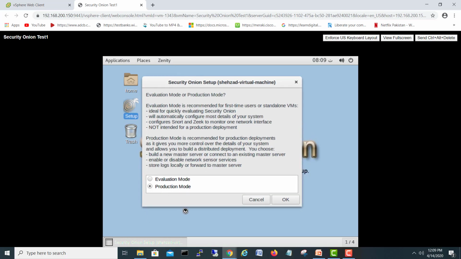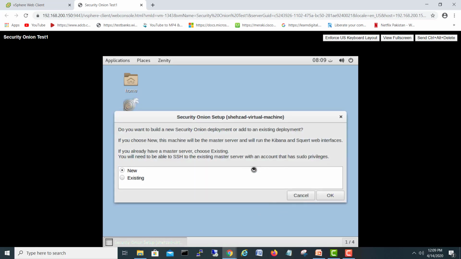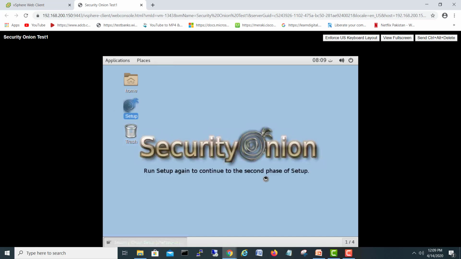I'll go for my production. Okay, and now it will ask which one you would like to use. Do you want to build a new Security Onion deployment or add to an existing one? If you choose new, this machine will be the master server. So it's new.